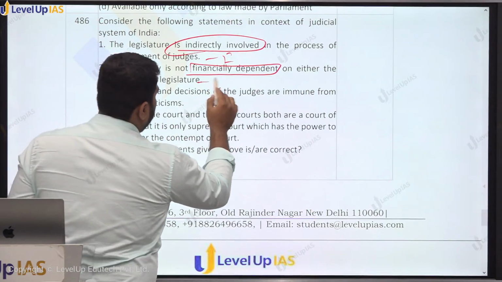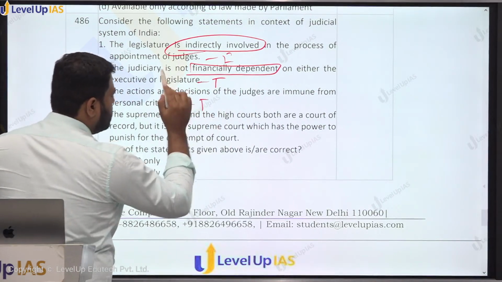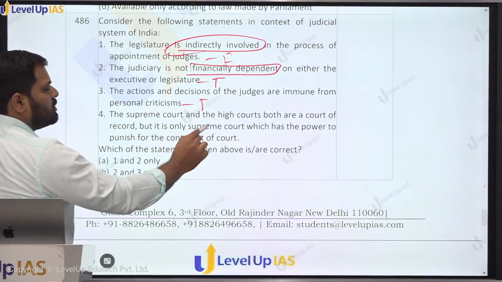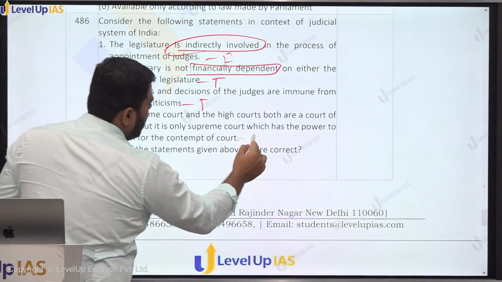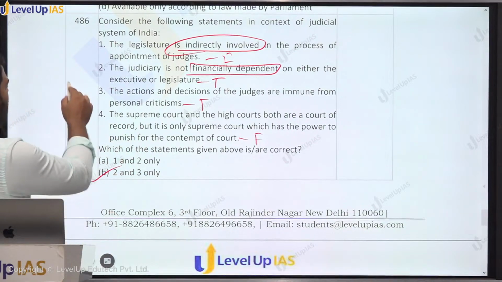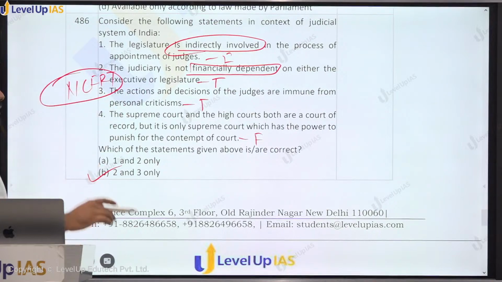This is a true statement. Actions and decisions of judges are immune from personal criticism. This is a true statement. Supreme Court and High Courts both are a court of record, but it is only Supreme Court; this will be false because High Court also has the power, right? So 2 and 3 is correct. In the chapter on judiciary in the NCERT, you will find this discussion.